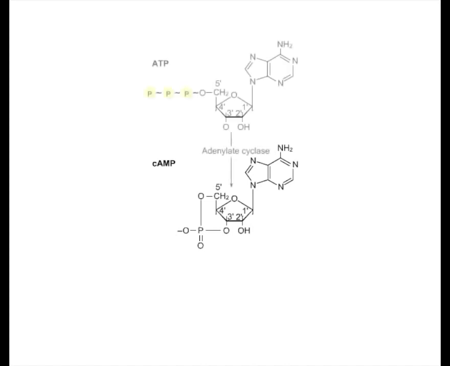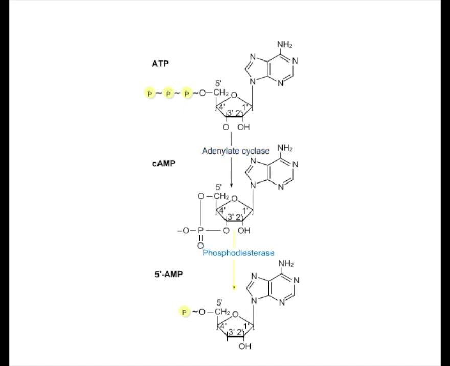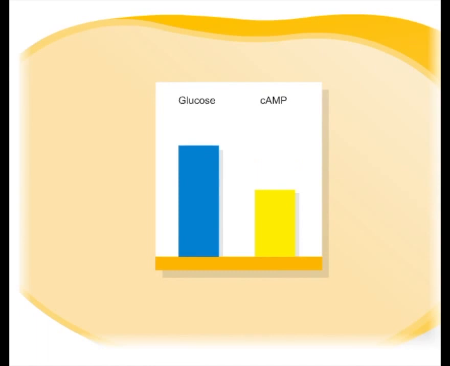The presence or absence of glucose affects the LAC operon by affecting the concentration of cyclic AMP. Cyclic AMP is synthesized from ATP in a reaction catalyzed by adenylate cyclase. Cyclic AMP is then broken down in a reaction catalyzed by phosphodiesterase. The concentration of cyclic AMP in E. coli is inversely proportional to the concentration of glucose. As the concentration of glucose decreases, the concentration of cyclic AMP increases.